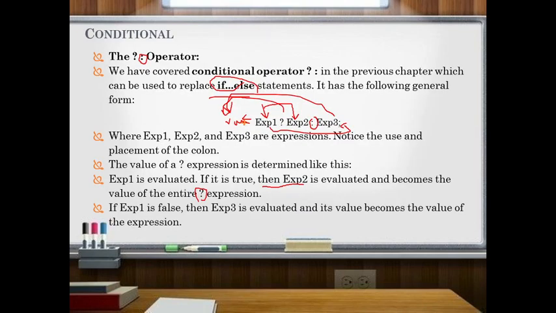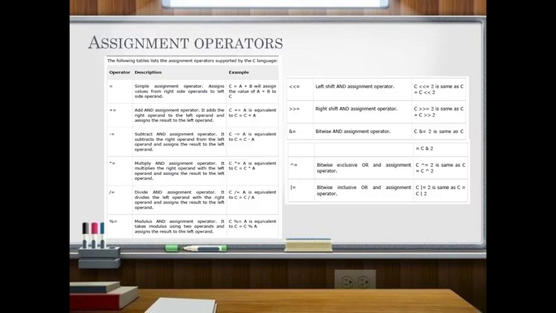As we have already discussed, this is the ternary operator. Then what are the assignment operators we have? Assignment means you are assigning values. The first, simple assignment, is always right to left associative. For example, you have a = 10. What does this mean? You are assigning the value 10 to the variable a.